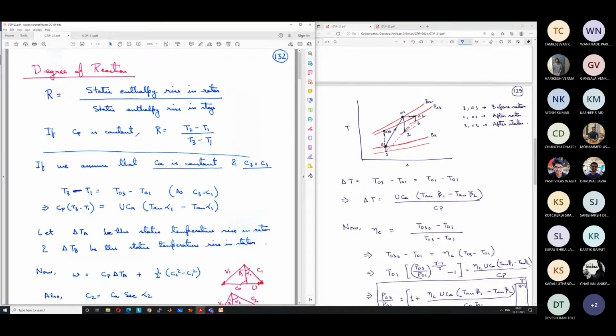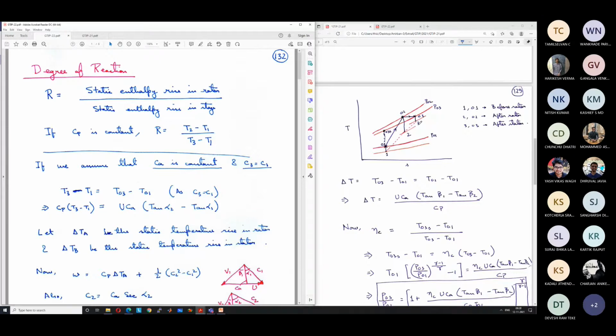Okay, so if degree of reaction is 0, it means that the rotor is not providing any increase in static enthalpy. So T2 should be equal to T1, and the entire static enthalpy rise should occur in the stator. So the entire burden of increase of static enthalpy lies with the stator. Okay, which is not an ideal situation because you need very large diffusion in the stator.